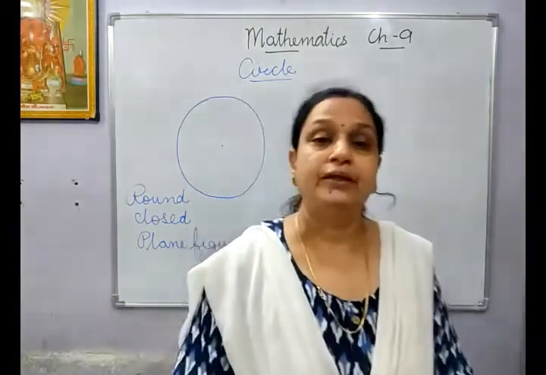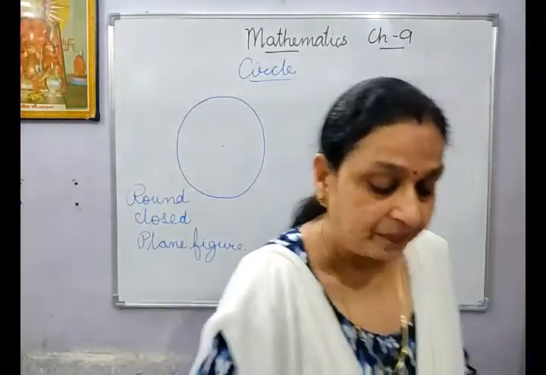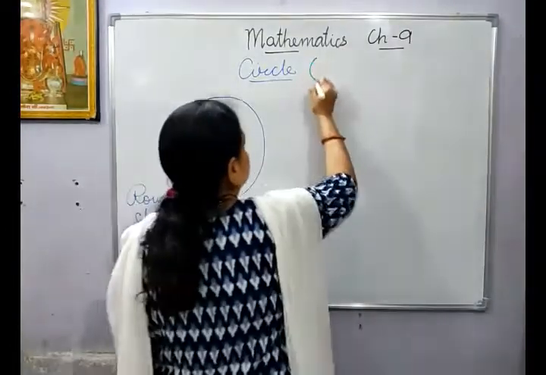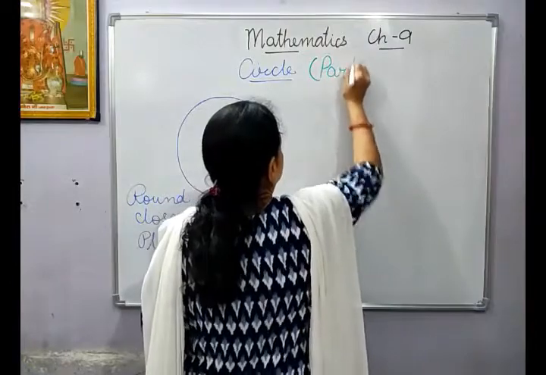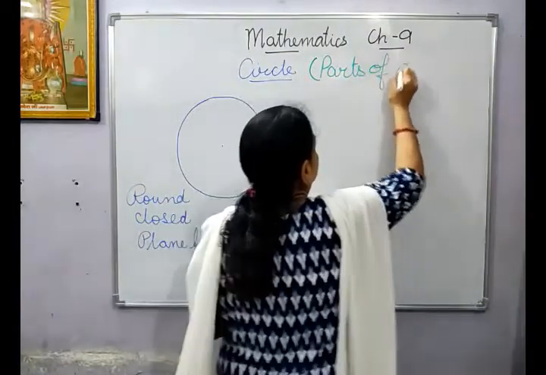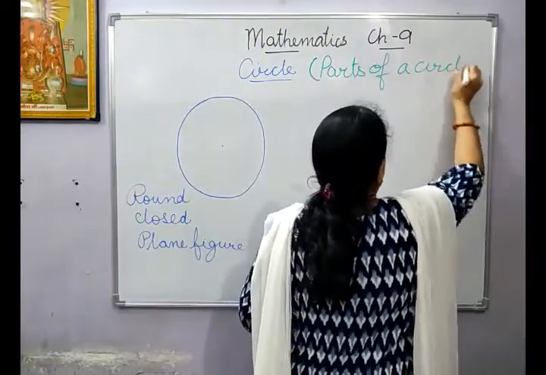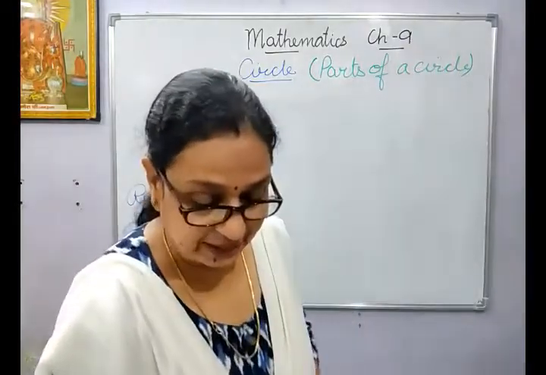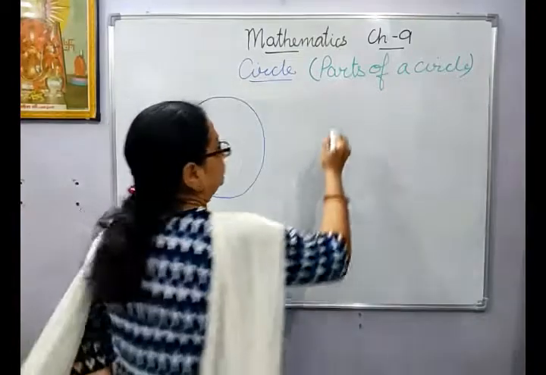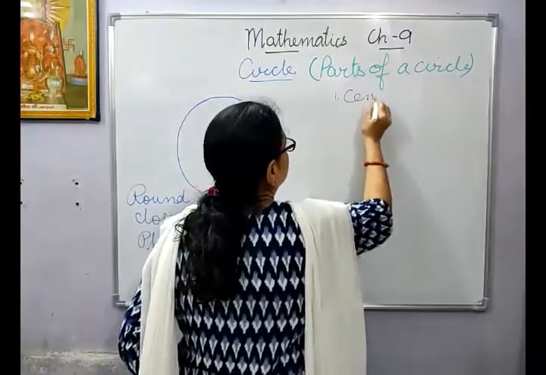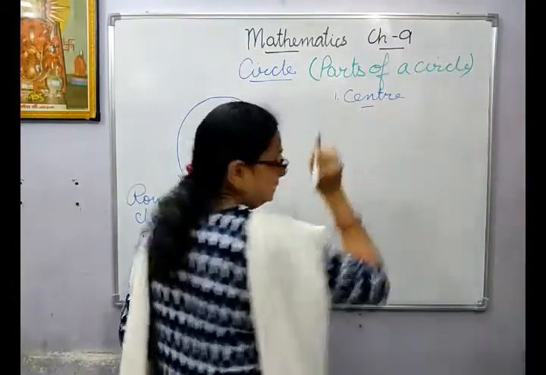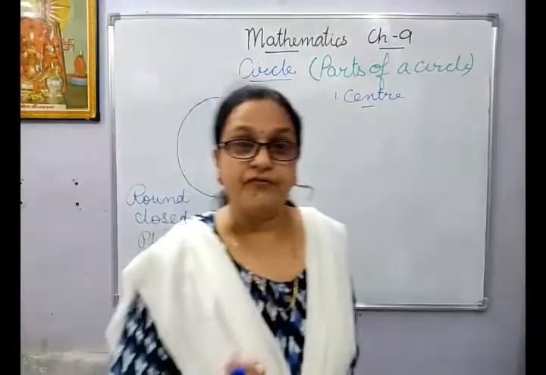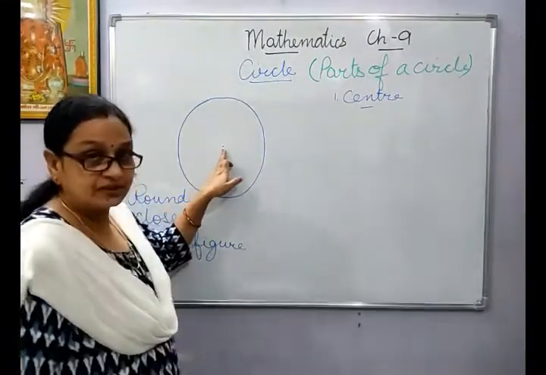Now we will be doing the parts of a circle. The first part which we will take is the center. So the fixed point, can you see this red dot?